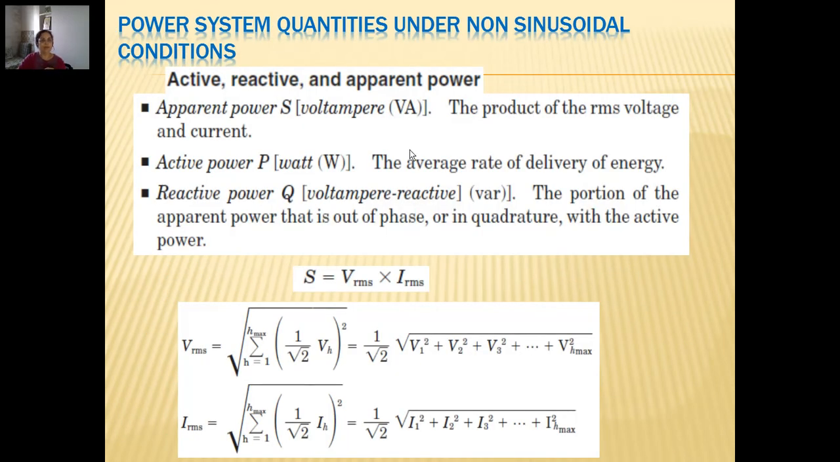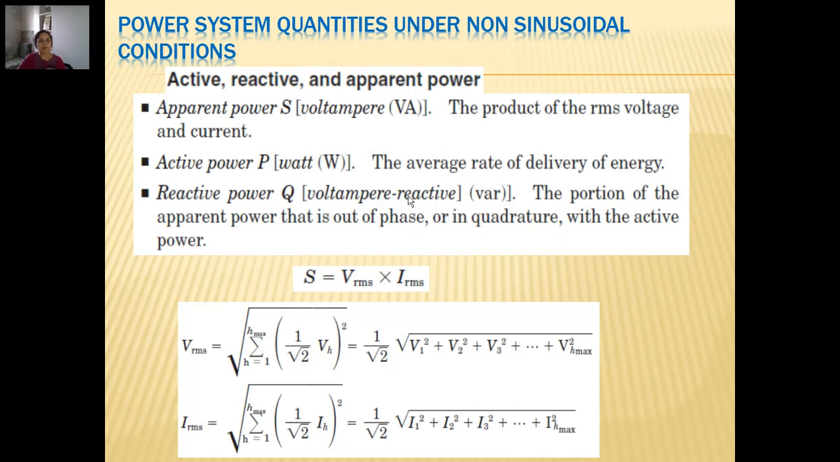Now moving ahead, the main problem of these harmonics is understanding power system quantities under non-sinusoidal conditions, because when we say harmonics, the currents drawn are surely non-sinusoidal in nature. What happens to the powers which we calculate and understand in the sinusoidal case? Now we have defined three powers as active, reactive and apparent power.